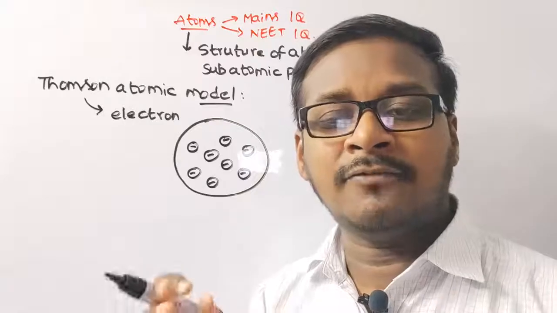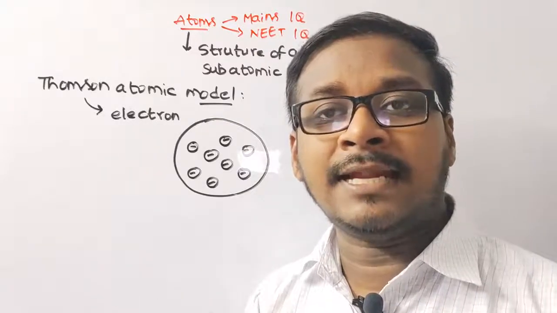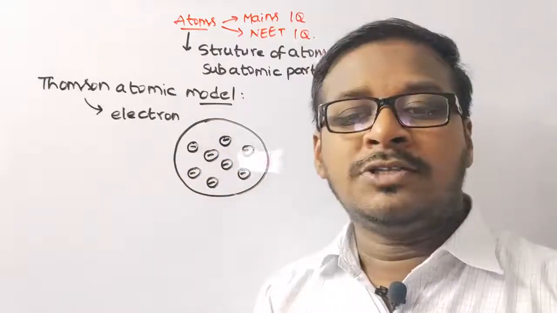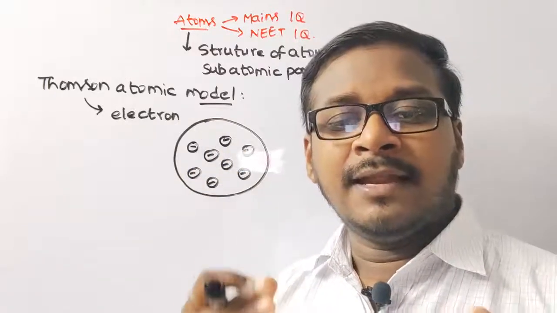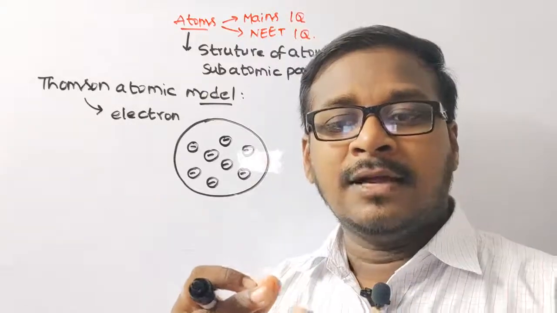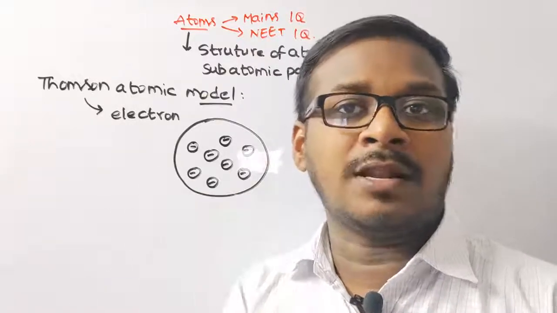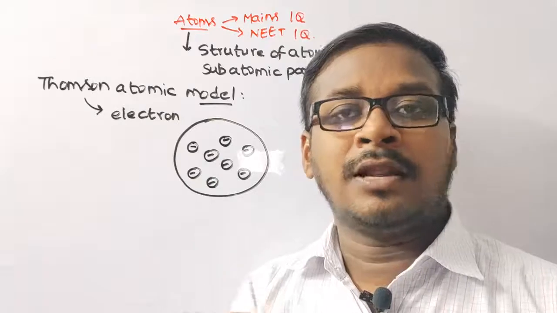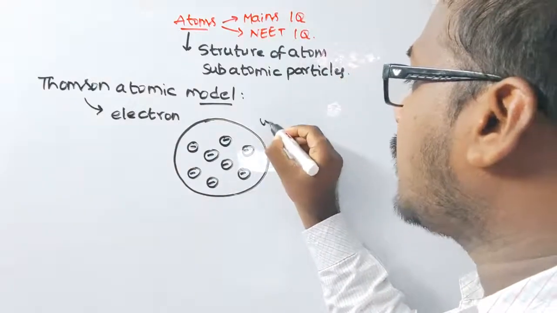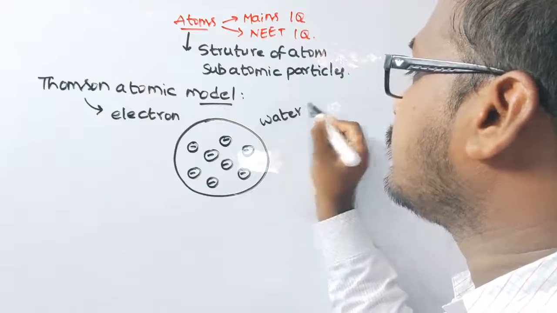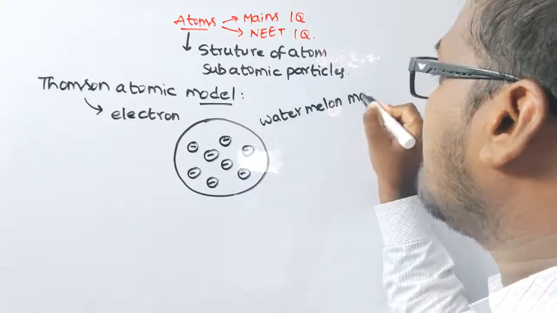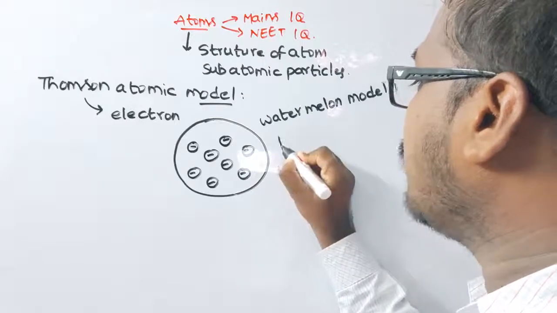As a result, the atom is electrically neutral. This model is called the watermelon model or plum pudding model.